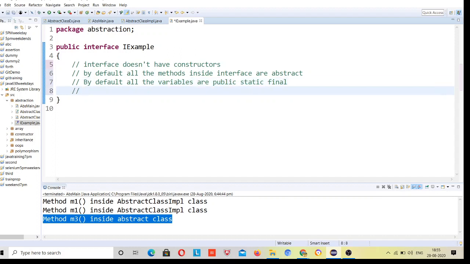And these are some differences. But after Java 1.8, you can have default and static methods which have a body, right? But this is not our part. If you guys want to explore, you can explore it.